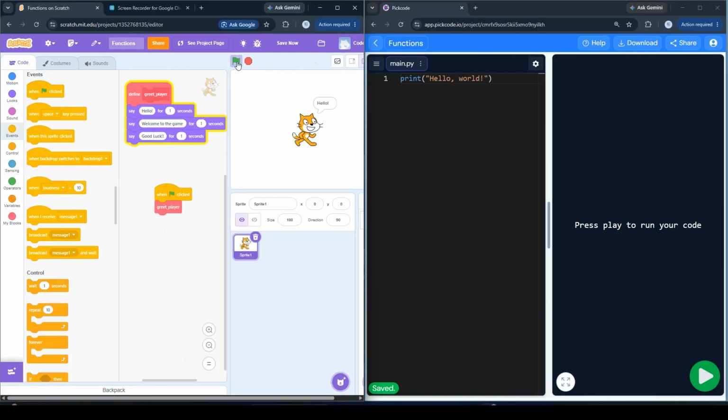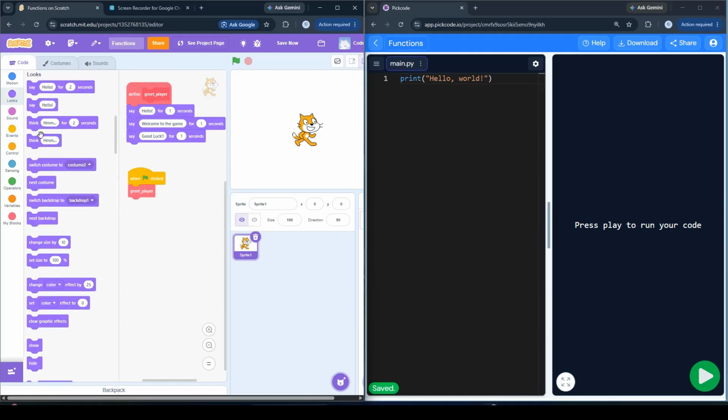Now you must be thinking, okay, that is done. Now, what if I want to print the same thing again after a while? In that case, we can go to control and let's say I'm going to use wait for 1 second.